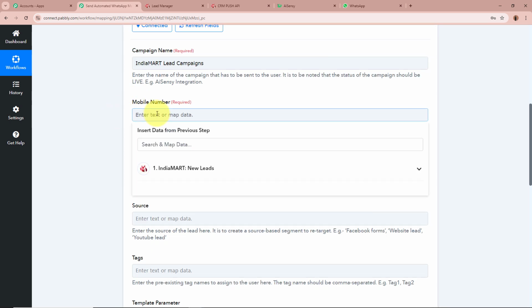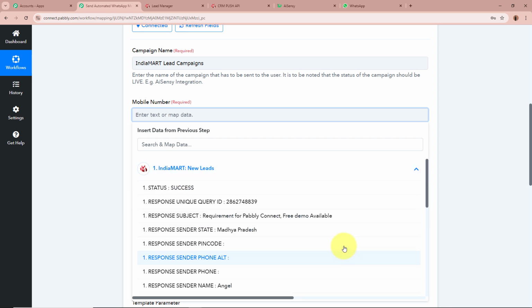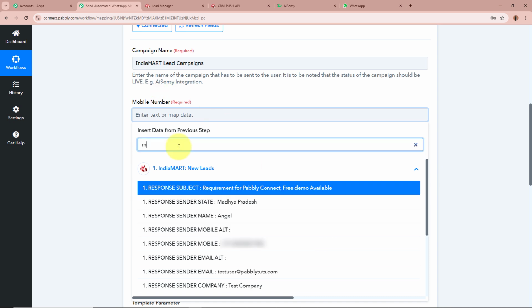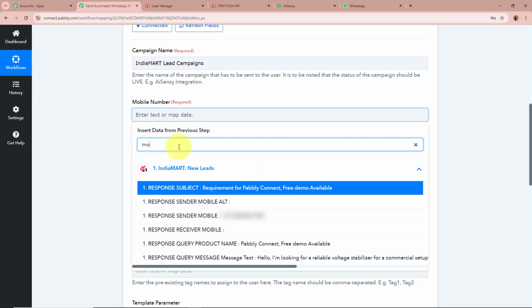How mapping works is that as soon as I click on this field, you can see it says IndiaMART new leads. This was the previous step of this workflow. As I click on it, this is the same response that was captured in our previous step. Over here it is looking for the mobile number of my lead, so from my previous response, I'm going to select the data of the mobile number. You can see this was the mobile number of my lead, so I'm going to select this data.